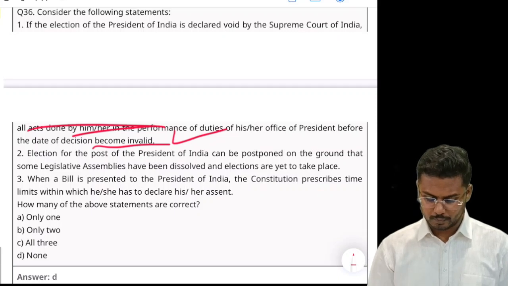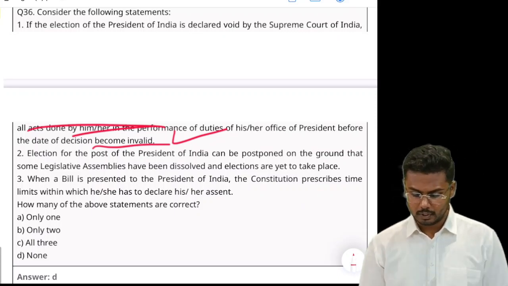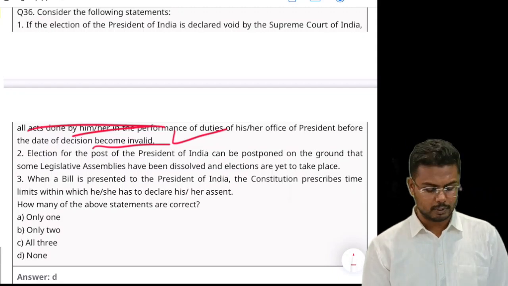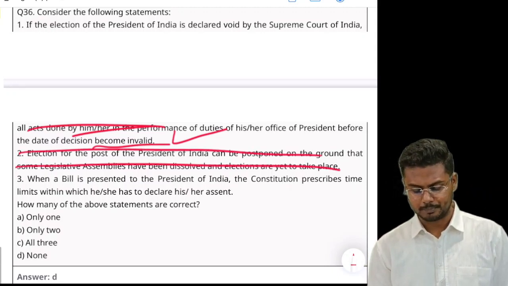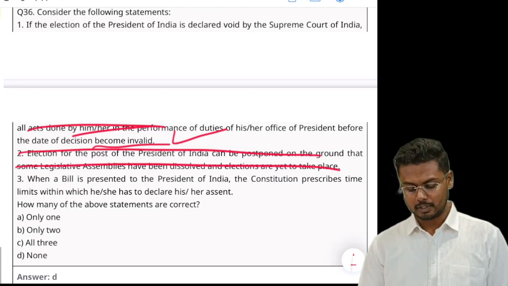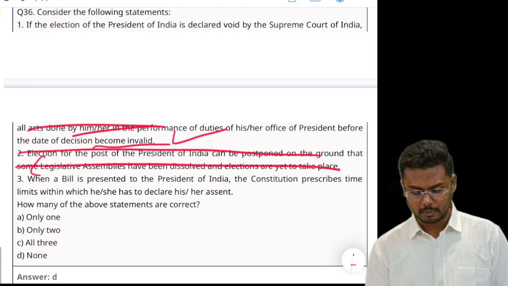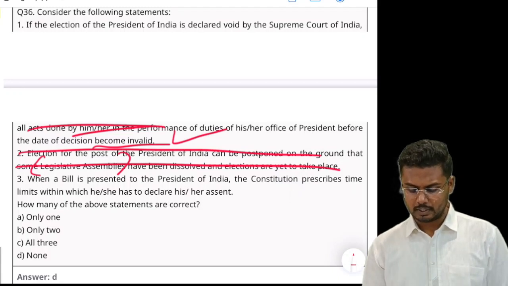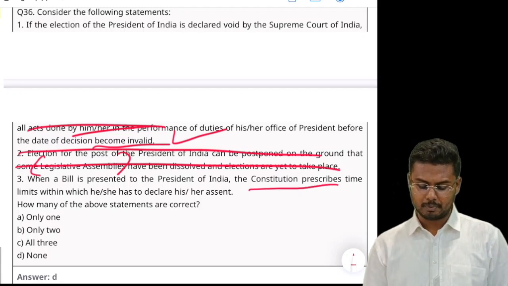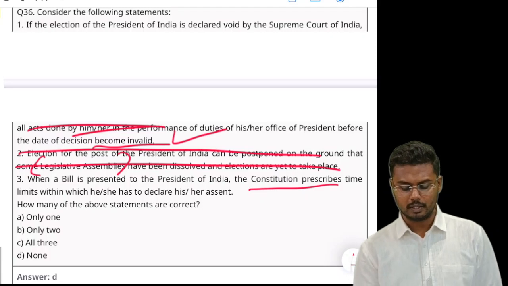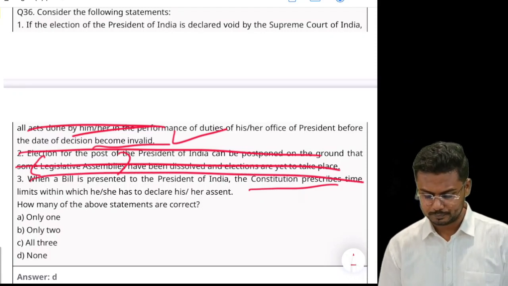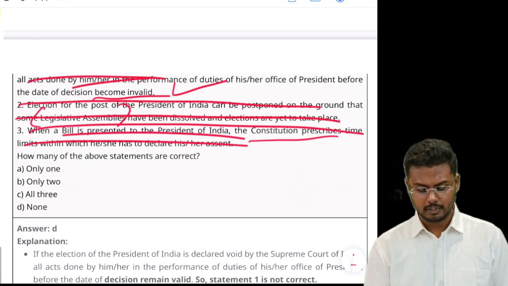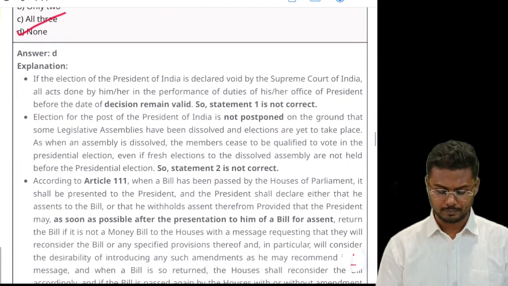Election for the post of President of India can be postponed on the ground that some legislative assemblies have been dissolved and elections are yet to take place. This is also a wrong statement. The Election Commission of India should not at all be concerned about the vacant assemblies. Next, when a bill is presented to the President of India, the Constitution prescribes time limits within which he or she has to declare his or her assent. No. Right? So by eliminating all the three statements, you can mark D as the right answer, that is none.